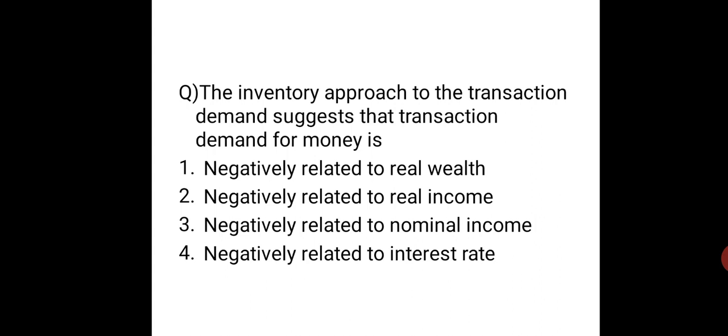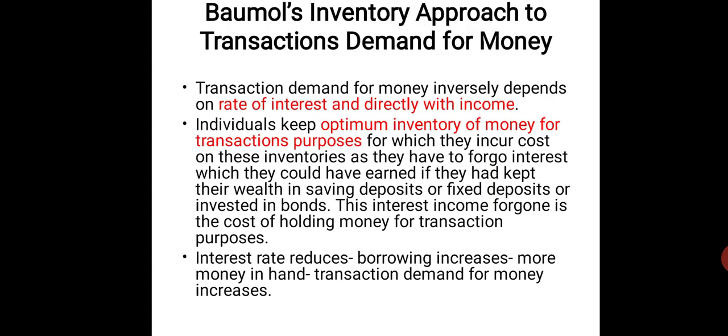Baumol's inventory approach, where she believes that people always have a cash balance with them for doing transactions, and there is a certain amount of money forgone by them because they could have invested it and earned interest. So there is a cost for holding that money, is what is believed by whom? Baumol. Okay, so she believes. I always have this tendency to consider Baumol as she. Basically, Baumol is male, I guess, right?